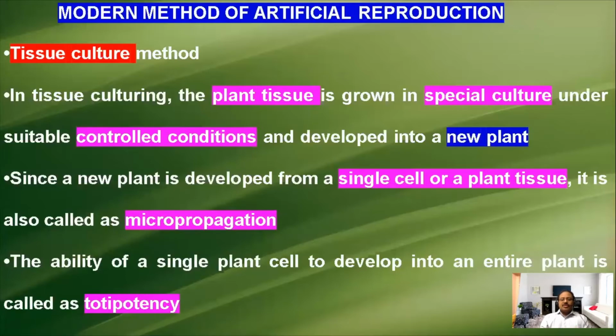So in the tissue culture method, we take a single cell or a tissue from any part of the plant and place it in a special culture medium in the controlled condition. Because of the totipotency, the tissue or the cell will develop into an entire organism or entire plant, that is called tissue culture.